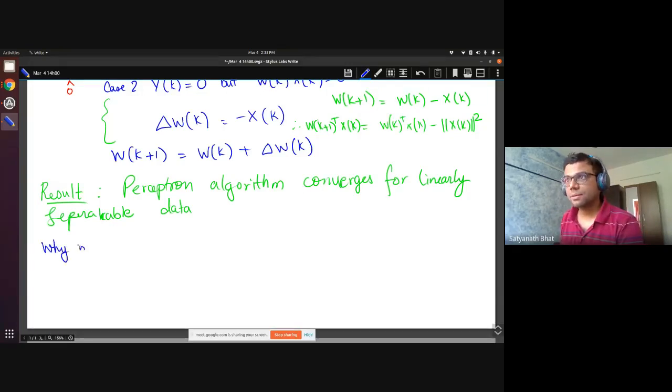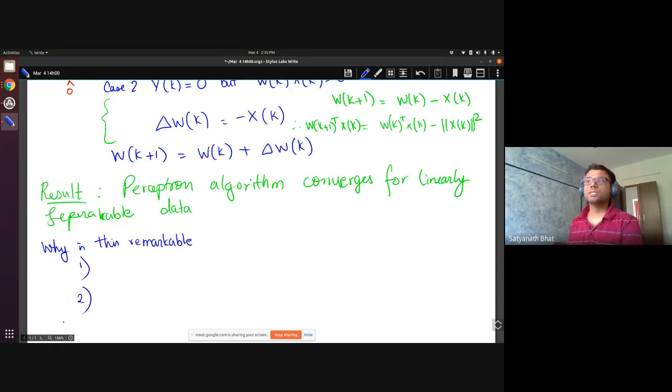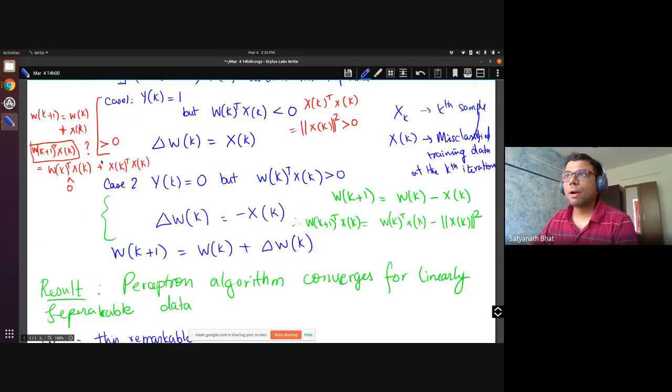Can someone tell me? There are two reasons, at least the two reasons that I can identify. There was one here, right? By doing this update, I'm not even sure whether XK is correctly classified. It is doing a step in the right direction, but it need not necessarily have corrected for at least XK.